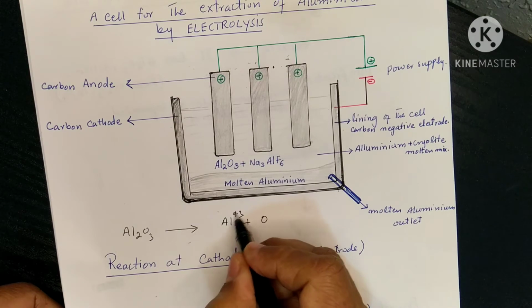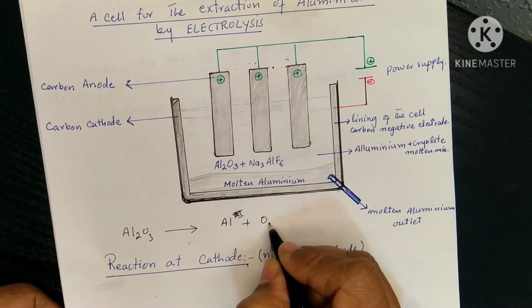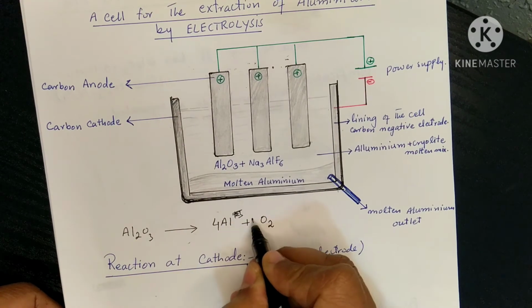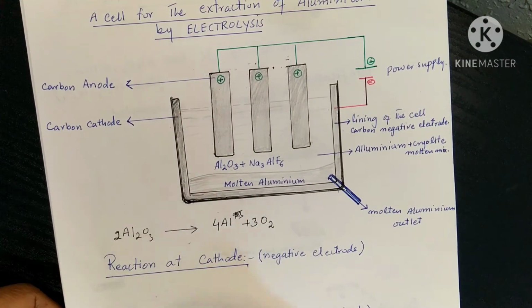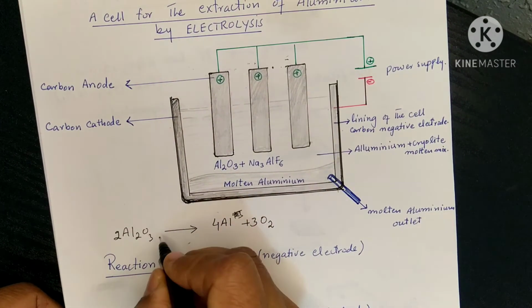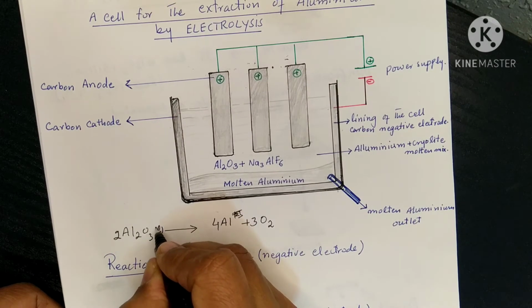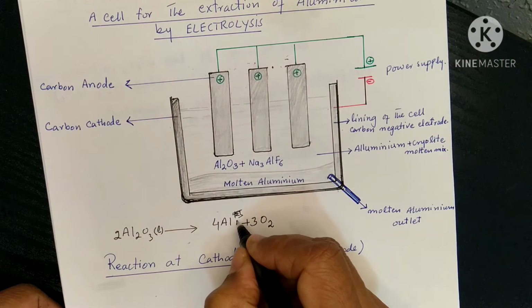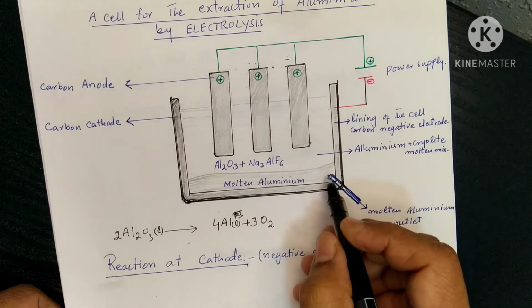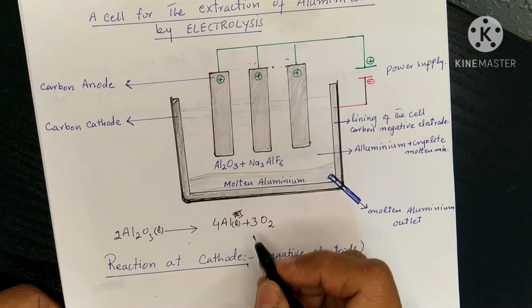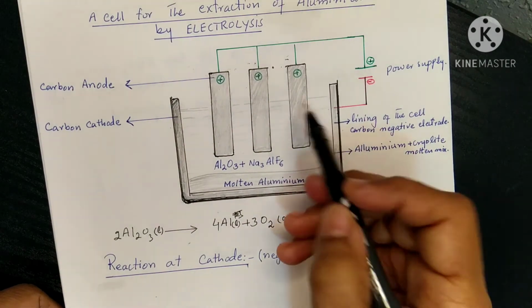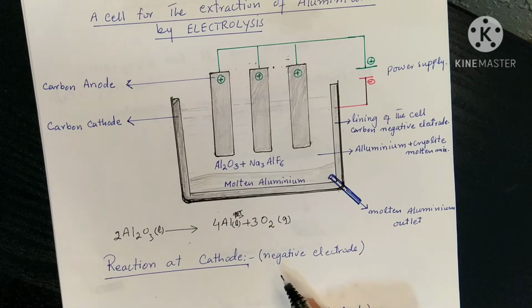Al2O3 converts into aluminium plus oxygen. Here I will balance it like this. Aluminium oxide, its physical state is liquid because we take it in the liquid form. Here we will get the aluminium in the liquid form, and oxygen will be produced in the gaseous form at the anode.